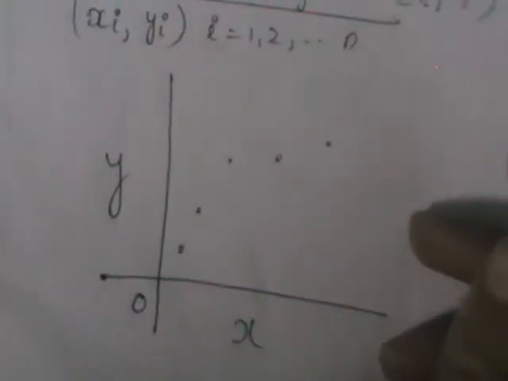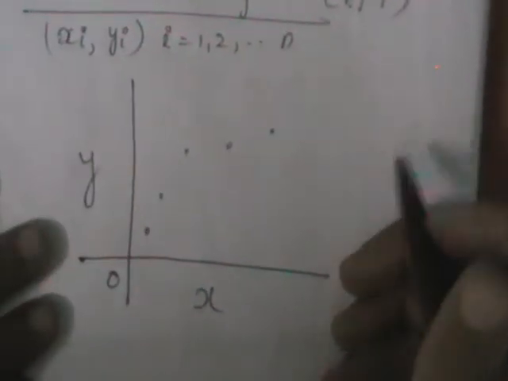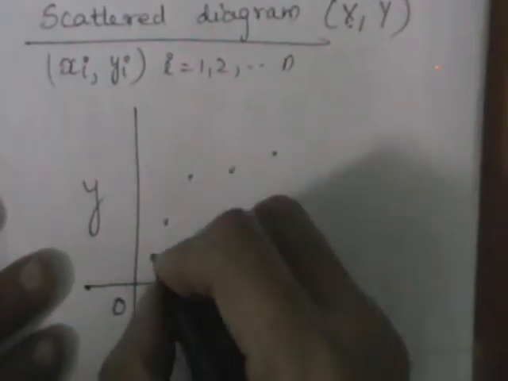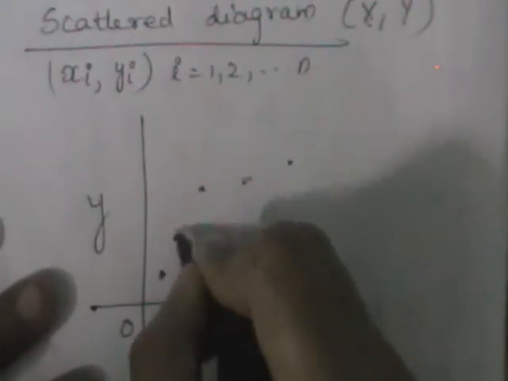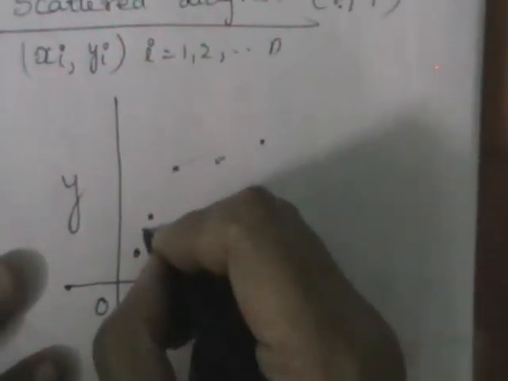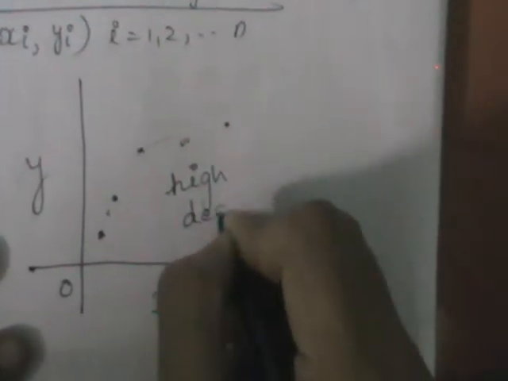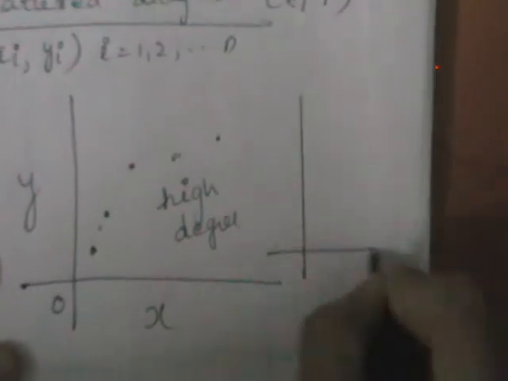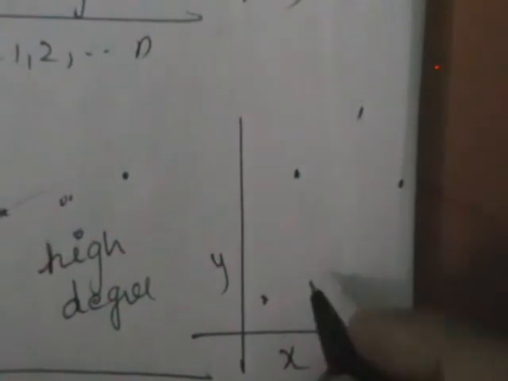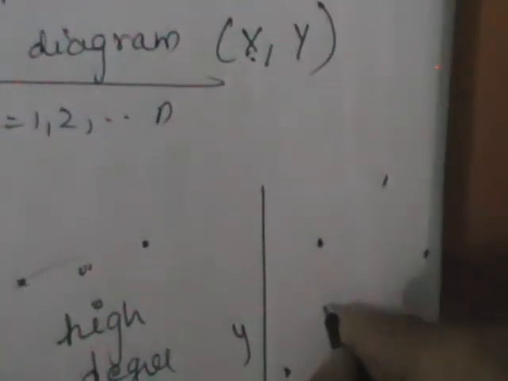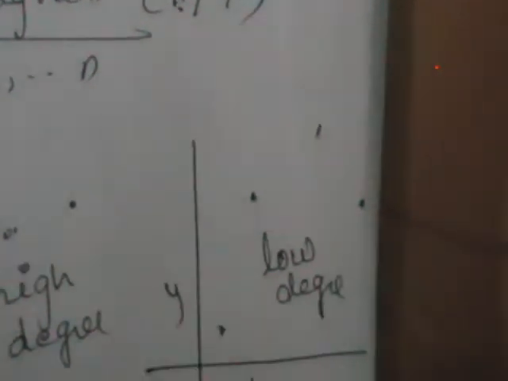After plotting this, by looking at the graph only, we can conclude about the type of correlation. Whenever the points are very close to each other, it indicates a high degree of correlation between them. In another set of data, the points are very much scattered, very far away from each other, which indicates a low degree of correlation between the two variables.